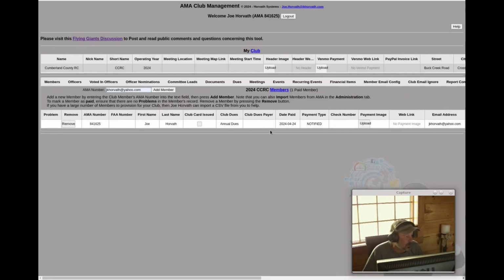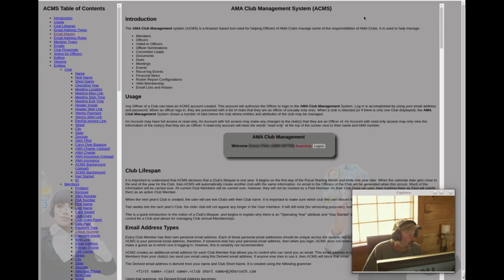Okay, so now we're looking at the initial page of the AMA Club Management software. And the way this works is up at the top here, it'll show who's logged in. It'll show my AMA number. And then when I want to log out, I can press this button. If I want to see help at any time, I can press this help button. And once again, I get to the help pages.